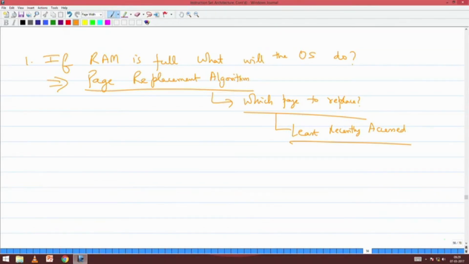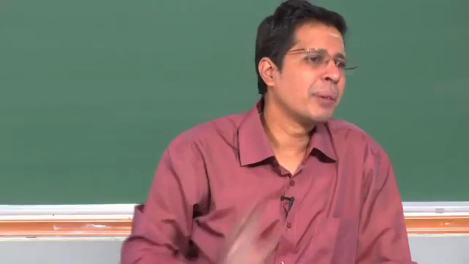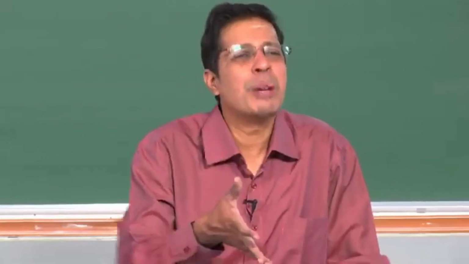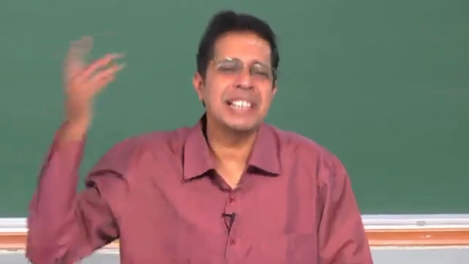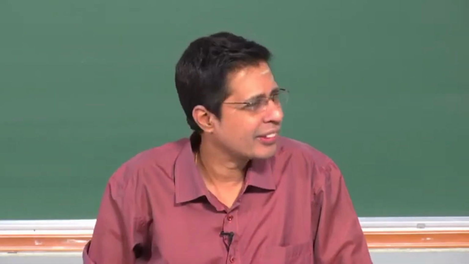You can replace that because there is no chance that you will go and touch it. Which property is telling you this LRA will work nicely? Temporal and spatial locality, temporal locality in particular. Because in the recent past I have not touched that page, my chance that I will touch that page is going to be less.